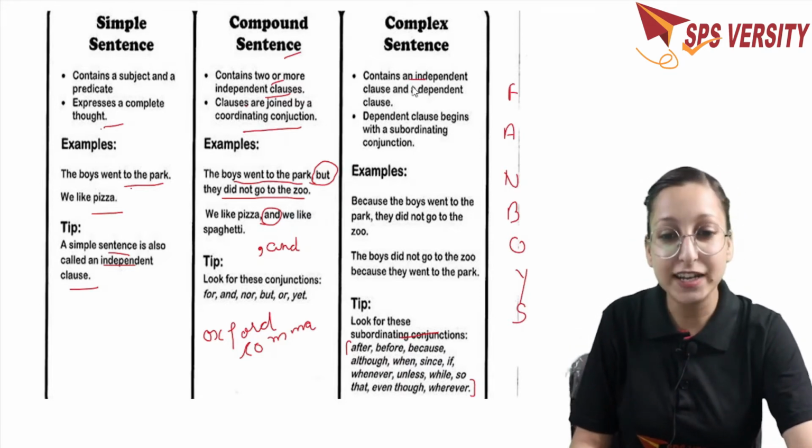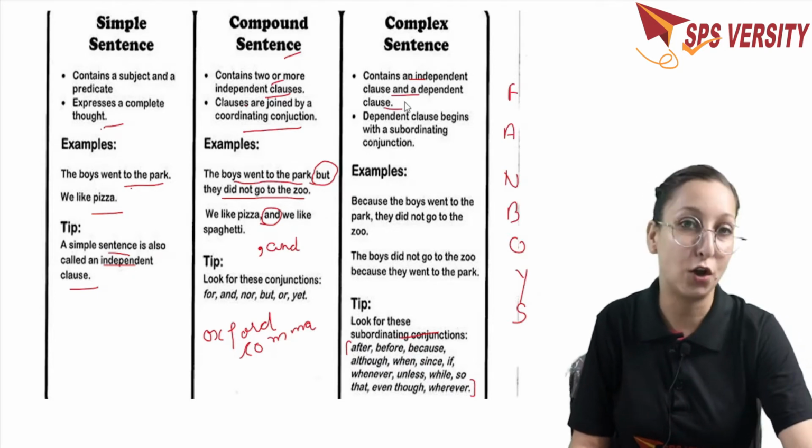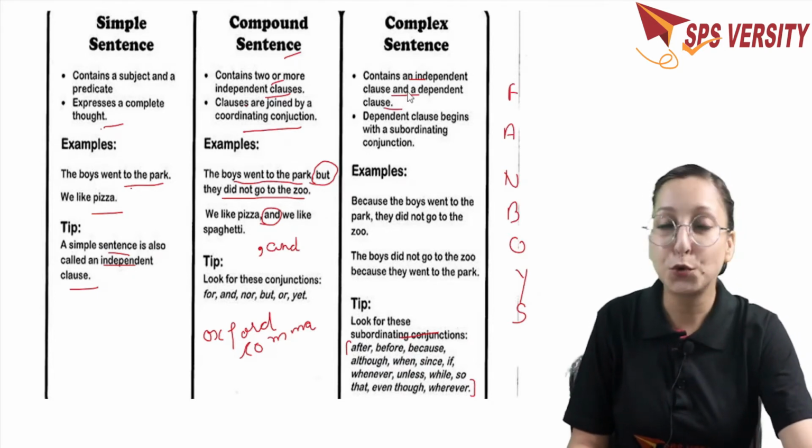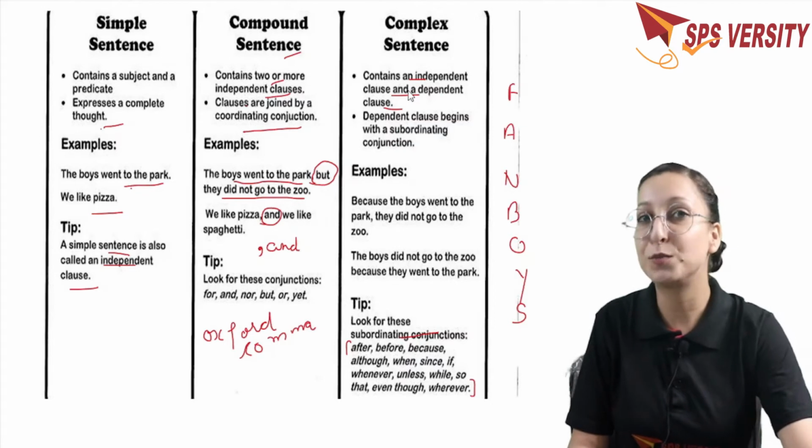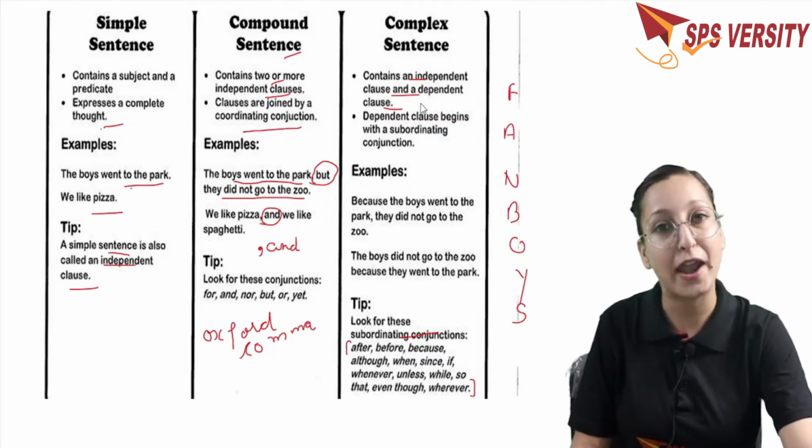Now the next one, that is our main focus, that is the complex structure. It contains an independent clause and a dependent clause. So here there may be 2 to 3 clauses. One is going to be independent and the other may be dependent on the first one.